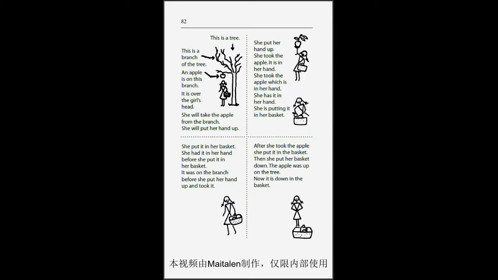She had it in her hand before she put it in her basket. It was on the branch before she put her hand up and took it. After she took the apple, she put it in the basket. Then she put her basket down. The apple was up on the tree. Now it is down in the basket.